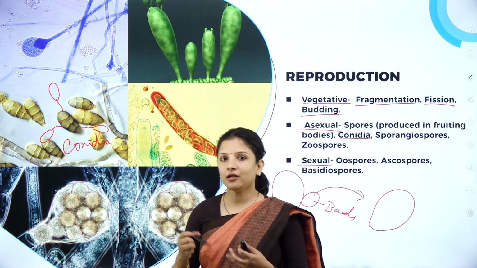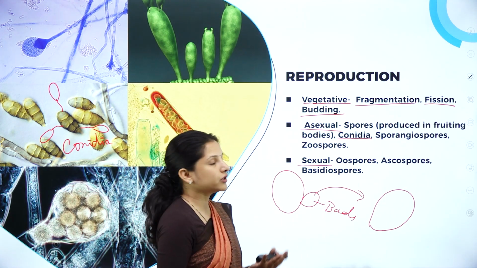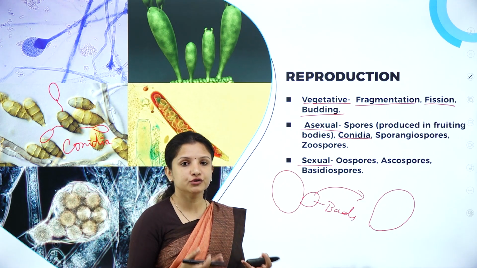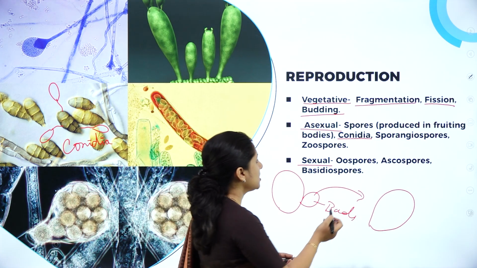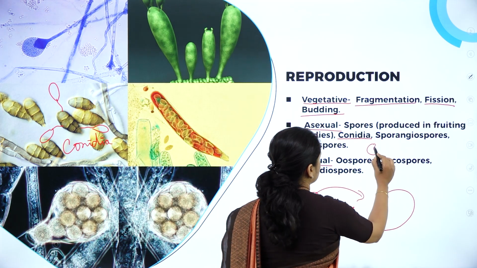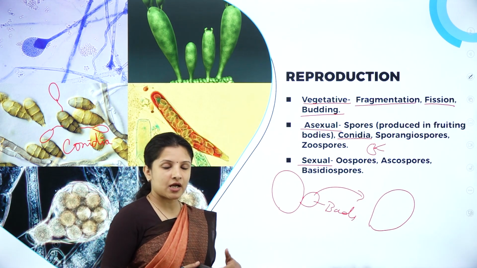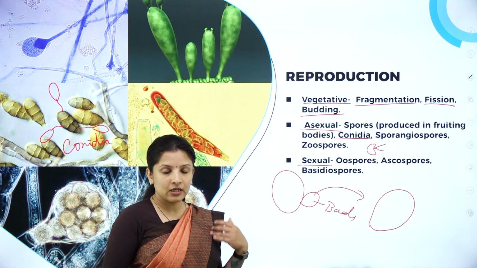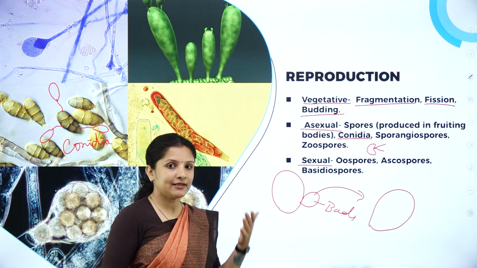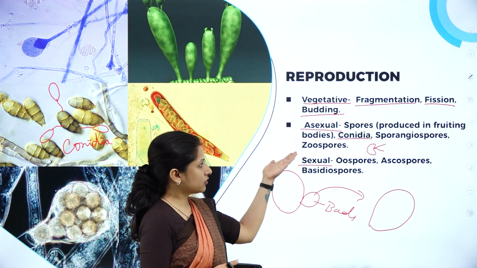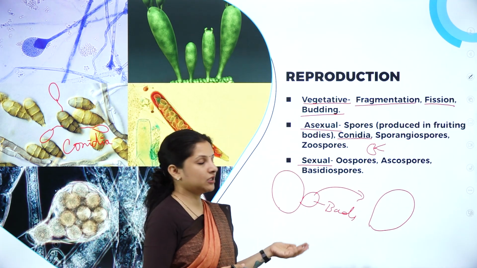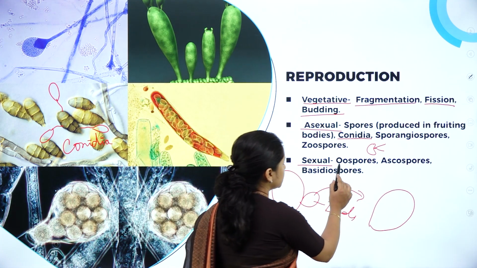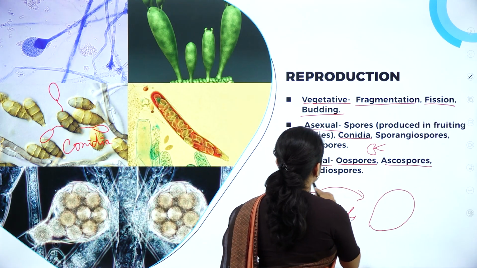So that is how they reproduce asexually, by conidia formation and also by producing sporangiospores or zoospores. Zoospores are motile spores which can germinate and develop into a new organism, like how a seed germinates and develops into a plant, right? In the same way, this asexual method of reproduction in fungi is almost similar. Next, the sexual method of reproduction is by the production of oospores, ascospores and basidiospores.